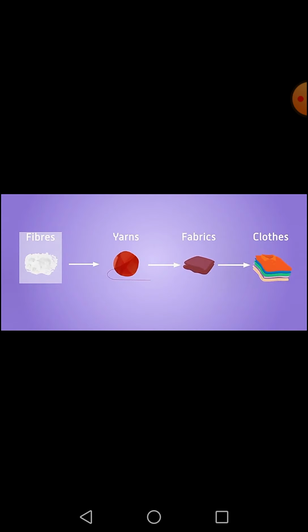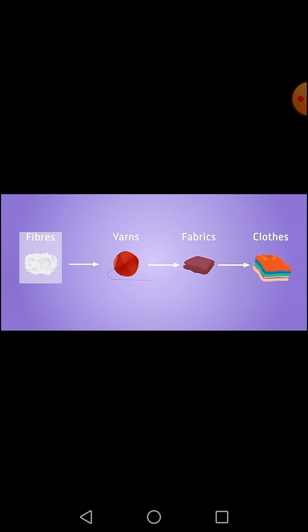Students, you must have seen sometimes it becomes very difficult to pass the thread through the needle. So why does it become difficult to pass that thread through a needle? Because that thread further splits into very thin strands which are difficult to pass through the needle. So the very thin strands which we get from a thread or a yarn are called fibers.